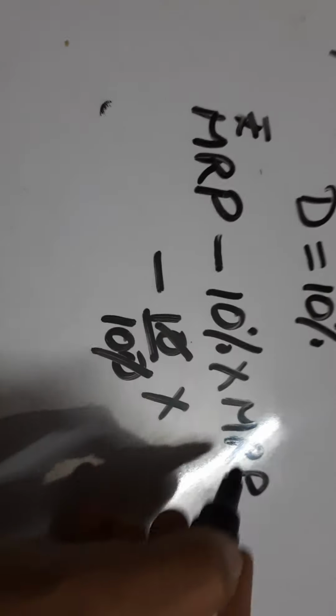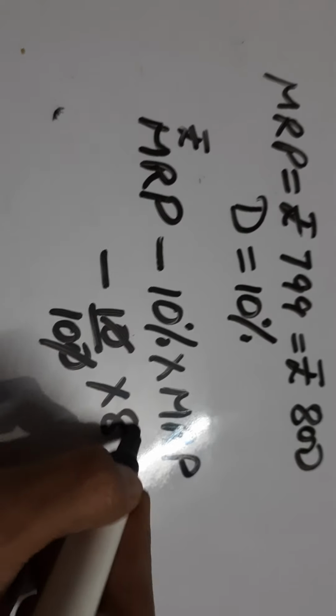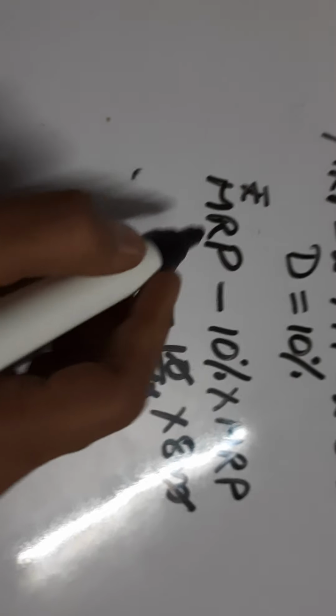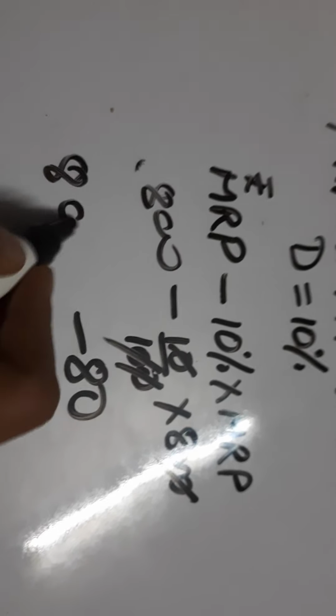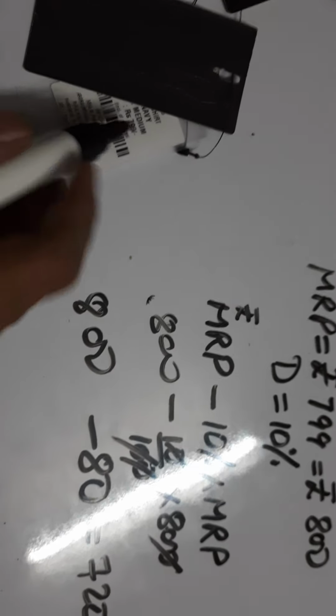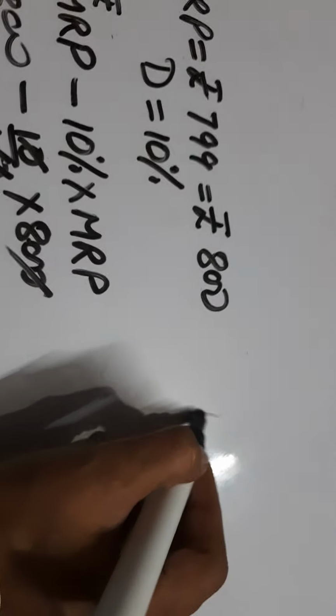Quickly, let us quickly solve. MRP of the t-shirt is 800. तो फटाफट से हम देखेंगे तो कितना, 80. 80 means 80 rupees का you will get the discount. 10% of MRP means 80 discount you will get on MRP, and MRP is 800. That means 800 minus 80, you have to pay 720 rupees on this item if you get a discount of 10%. So dear students, just calculate the discount like this.